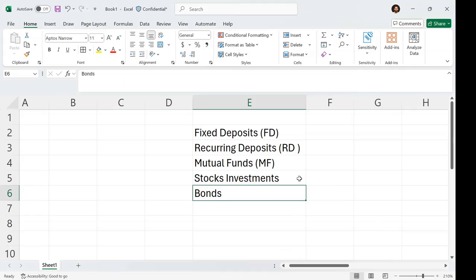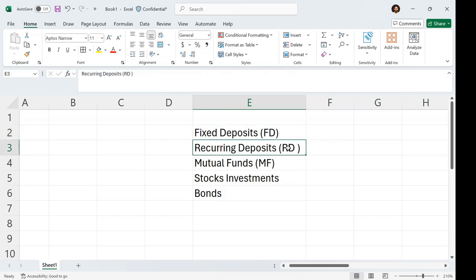Today we are going to discuss a few basic investment things in our day-to-day life. The first and most important is fixed deposit. Here we make a one-time investment in a bank or post office, where they give us an interest rate depending on the tenure we select. It might be 6 months, 1 year, 2 years, 3 years, 5 years, or 10 years. Depending on the tenure, the bank will decide the interest rate.